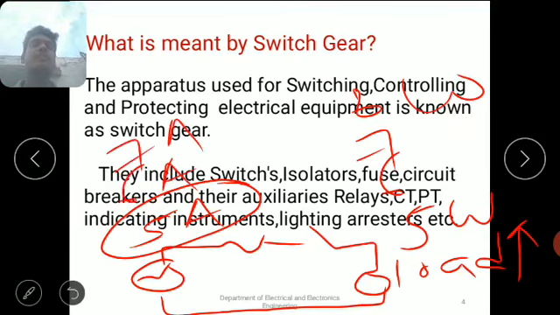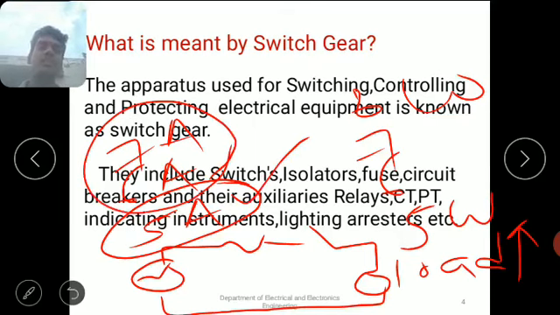But the rated current of this circuit is only 5 amps. So there is a flow of excessive current, and due to this excessive current, the circuit will be damaged.